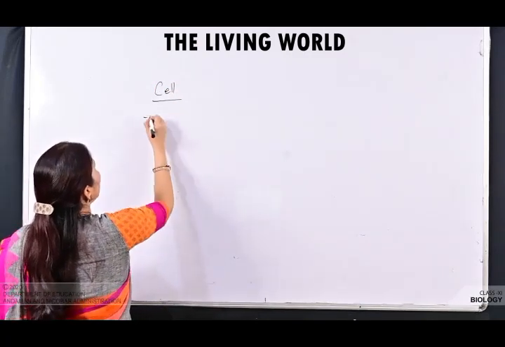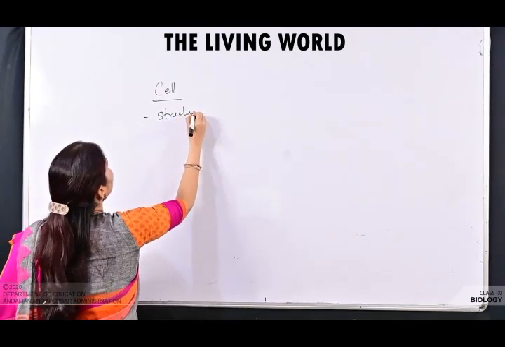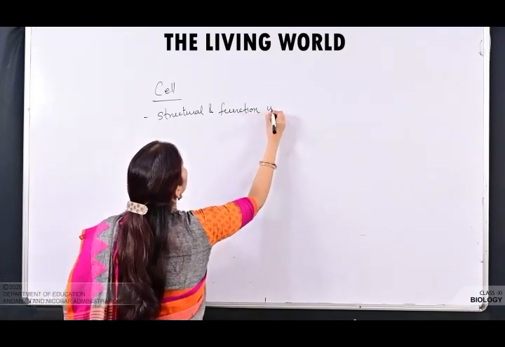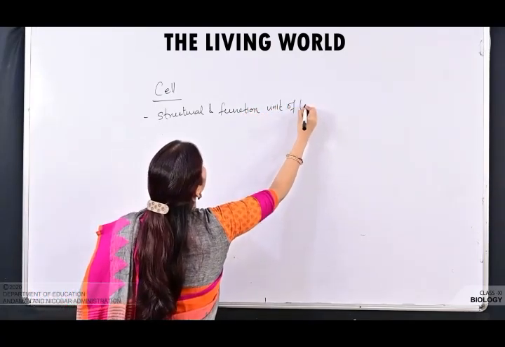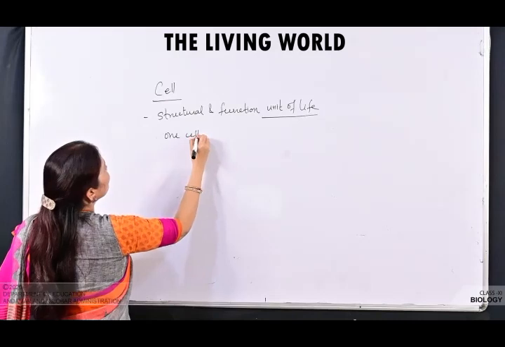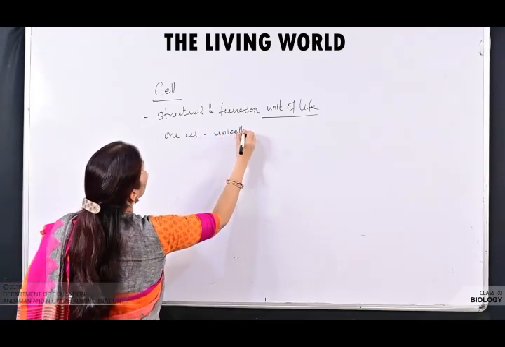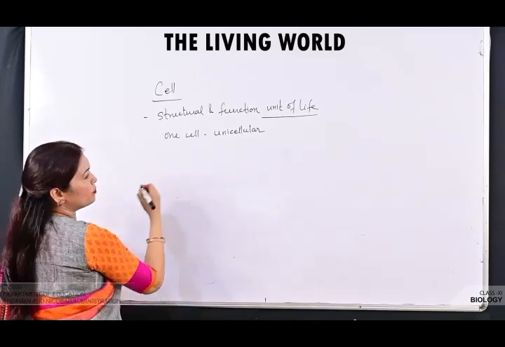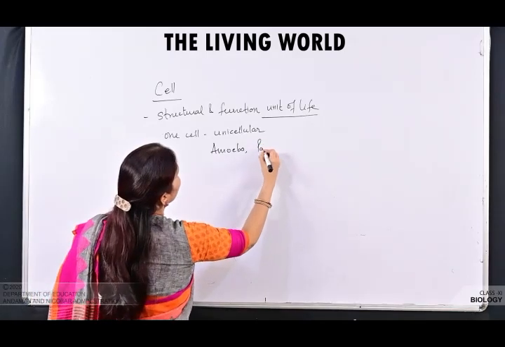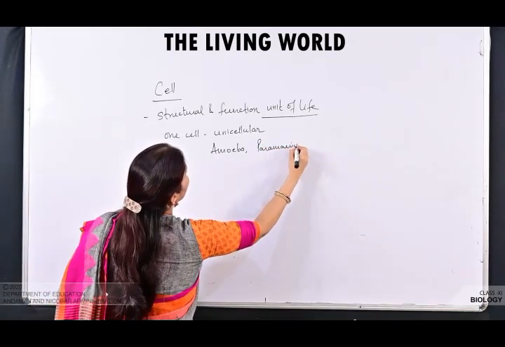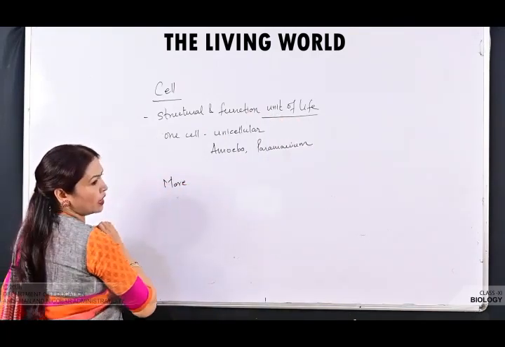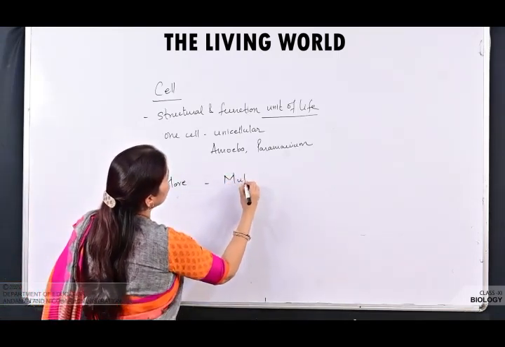What is a cell? Cell is the structural and functional unit of life. It is a unit of life. If there is one cell, we call it unicellular, for example amoeba, paramecium, euglena, etc. And if there is more than one cell, we call it multicellular.